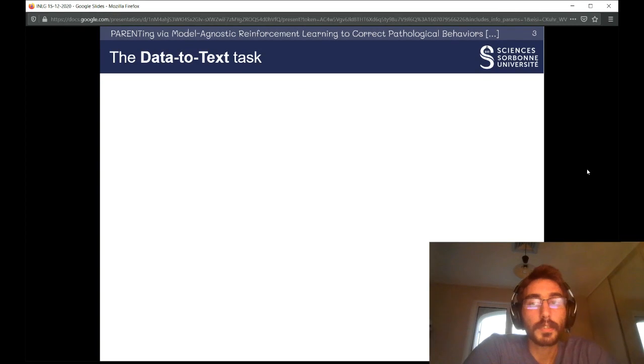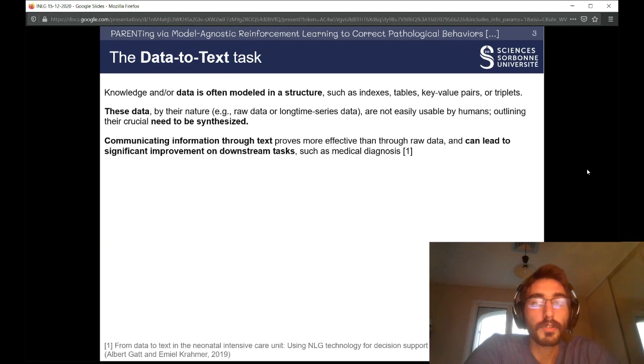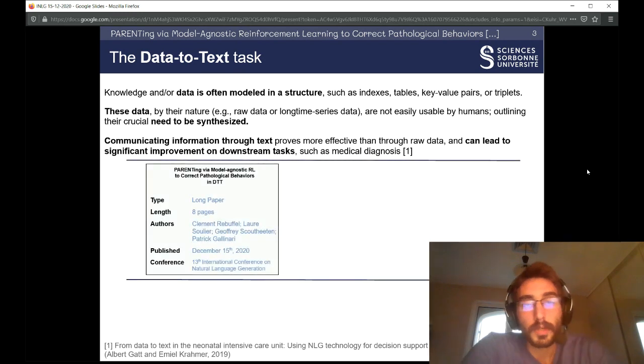The data-to-text task comes from three key facts. First, knowledge and data are often modeled in a structured way, such as key-value pairs. Second, these data are not really usable by humans and need to be synthesized. And finally, communication via text is more effective than via raw data and can lead to a significant improvement on downstream tasks. The DTT pipeline is really simple.